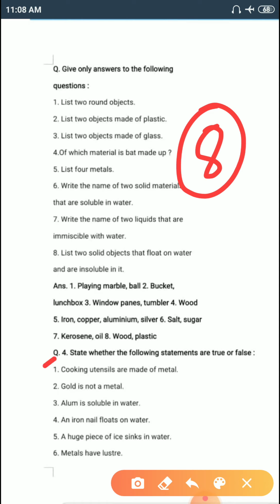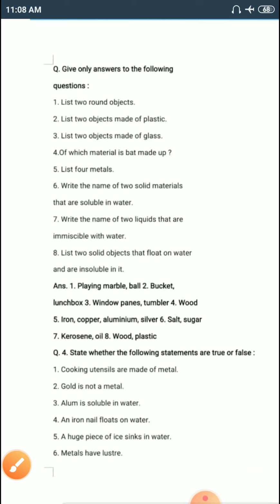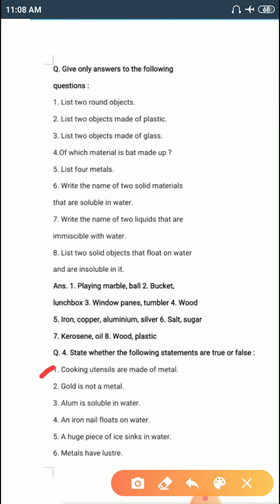Now, our next question is state whether the following statements are true or false. With the help of statements given below, you need to see whether the statement is true or false. So, let's read number 1. Cooking utensils are made of metal.